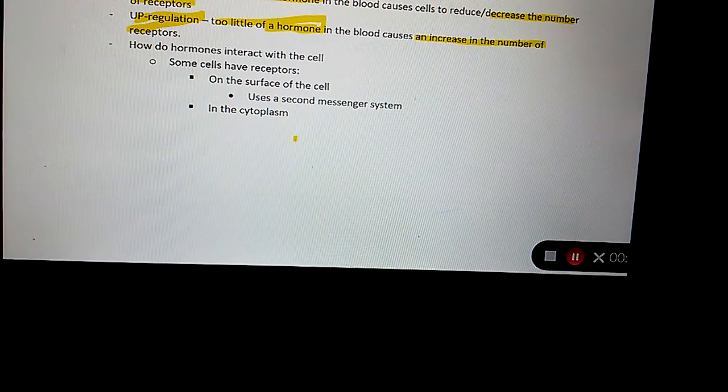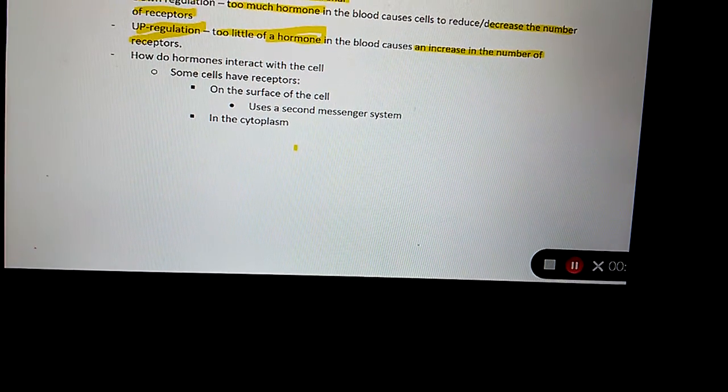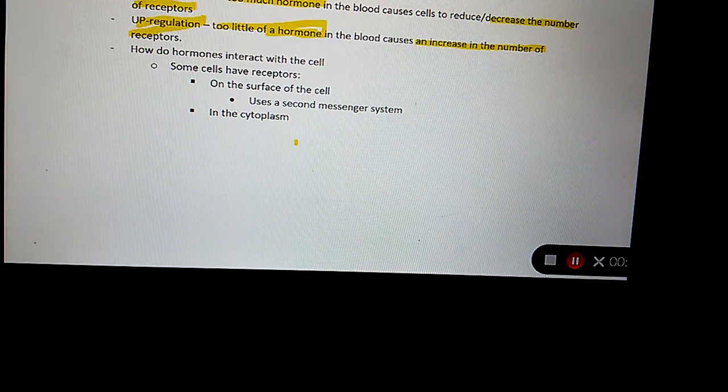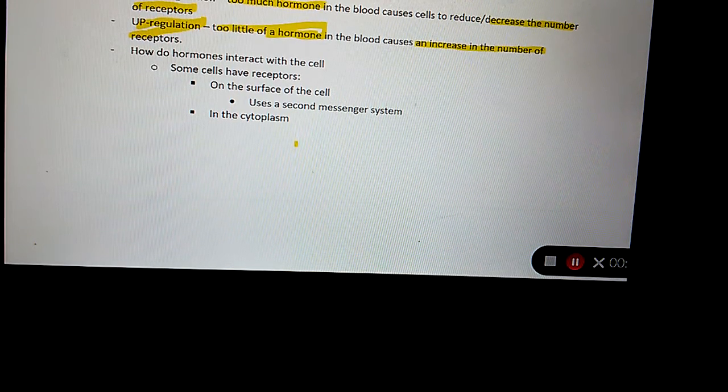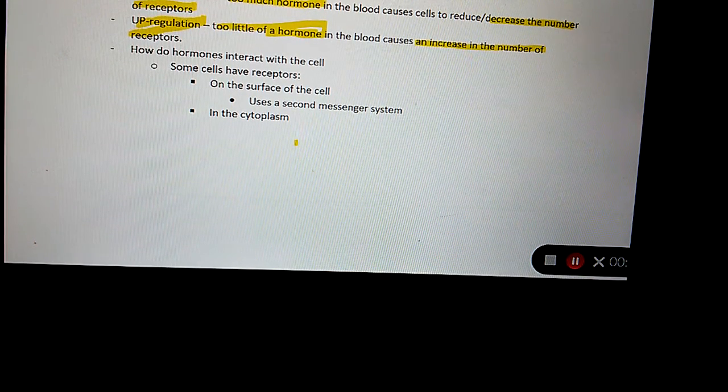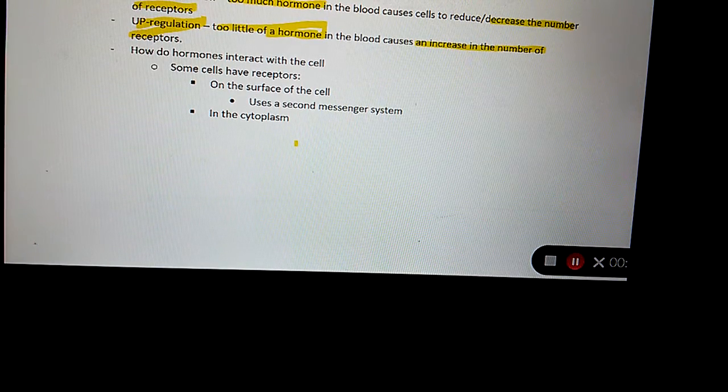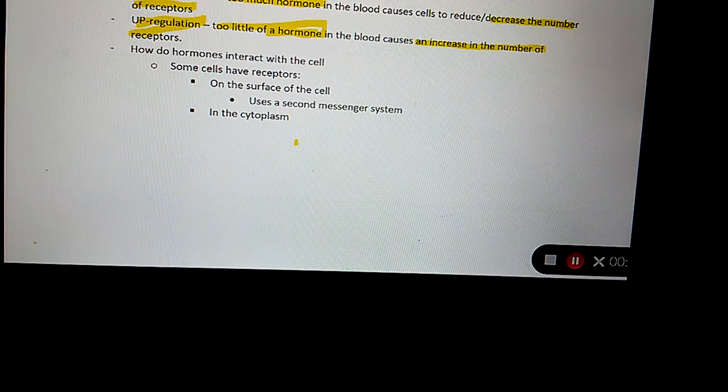What's the function of ADH? Water retention. What's the function of oxytocin? Uterine contractions. What hormone is responsible for decreasing calcium concentration in the blood? Calcitonin. Just remember, tone it down.